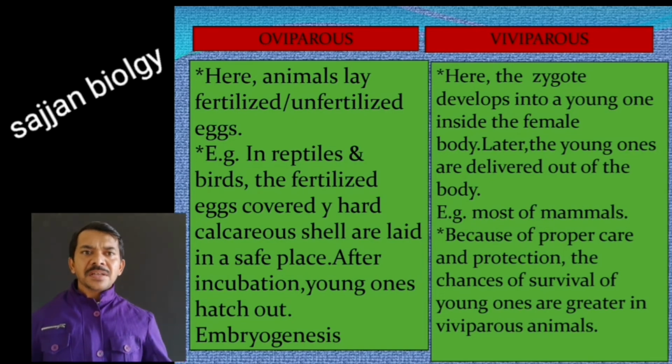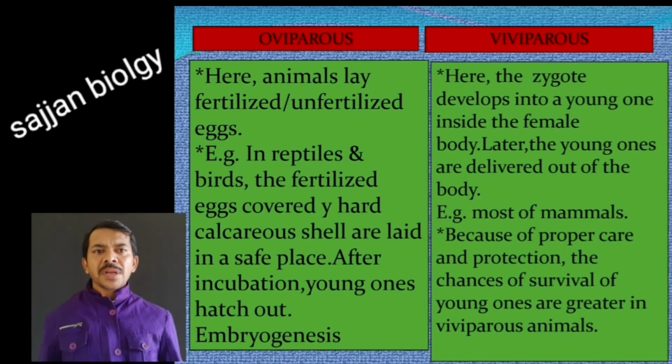And viviparous, the organisms which directly give birth to their young ones. Here the zygote develops into a young one inside the female body, and later the young ones are delivered out of the body. Example, most of the mammals. Because of proper care and protection, the chances of survival of young ones are greater in viviparous animals.